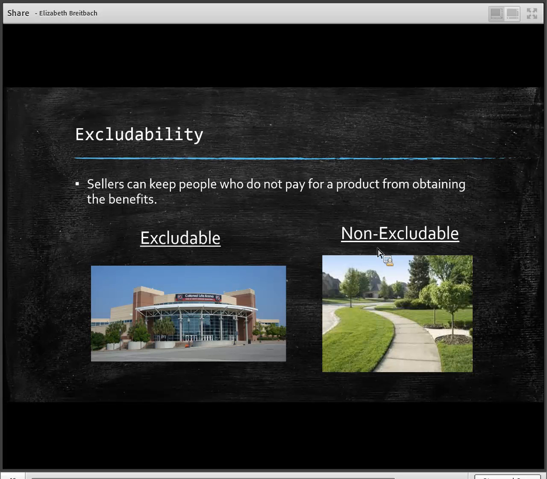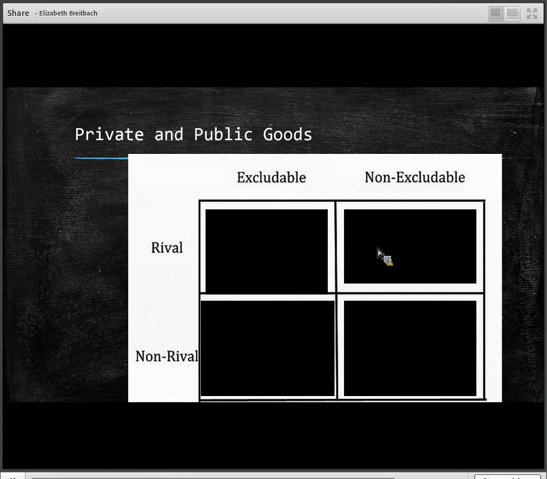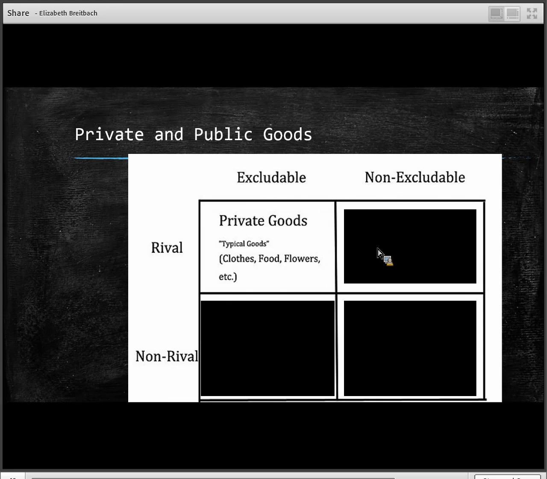Okay, so the first one that we're going to look at is rival and excludable. A rival and excludable good is a private good, or some people might call it a typical good. And this is going to be a lot of the goods that we consume. We've already talked about pizza. Pizza's rival. If you buy that pizza, that's one less pizza in the world for me to buy. And so we both can't consume the same pizza, so it's rival in consumption.